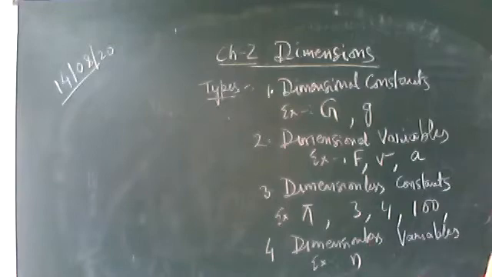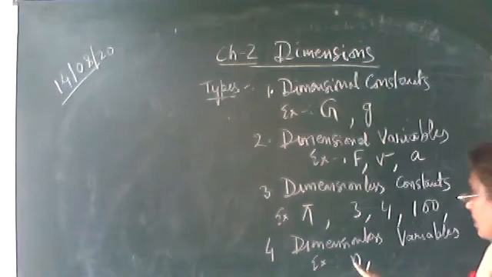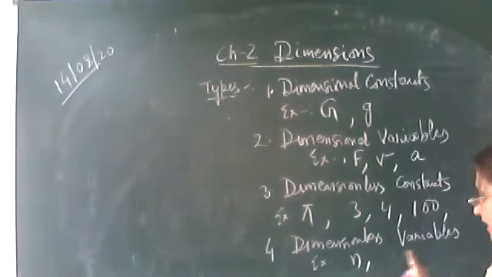Okay, and its value is not constant. For glass it is 1.5. For water it is 1.3. For any other transparent medium its value is different. So these are dimensionless variables.